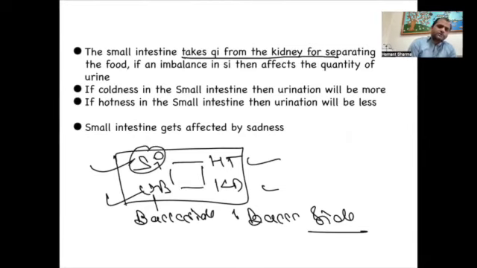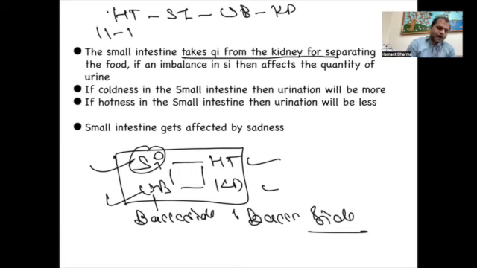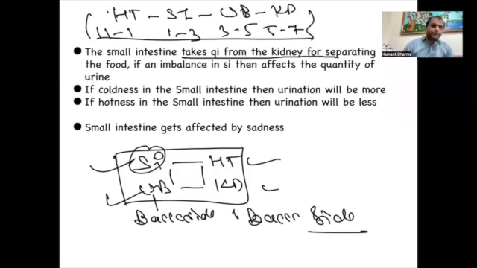That's why in the organ clock cycle, we can see heart, small intestine, urinary bladder, kidney coming one after the other. 11 to 1 is the time of heart. 1 to 3 is the time of small intestine. 3 to 5 is the time of urinary bladder. 5 to 7 is the time of kidney. They work together. If any disharmony happens with the small intestine, it will affect the urinary bladder, it will affect the kidney, it will affect the urination immediately.